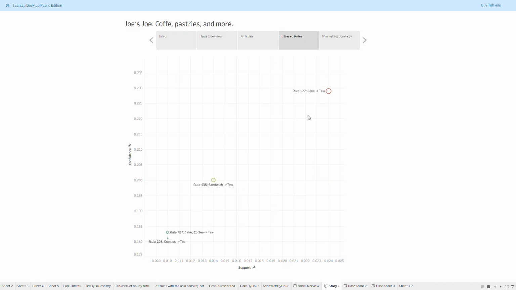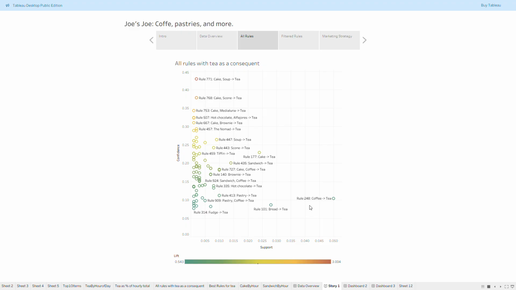make more sense, right? And so to get an idea of what it is that we're looking at, the support means how often an item set shows up in all transactions, whereas confidence means how often, in this case, tea appears when, say, cake appears in a transaction, or also sandwich, right? So when you go back to all the rules, you may think that coffee is a great antecedent for transactions that you should offer tea.